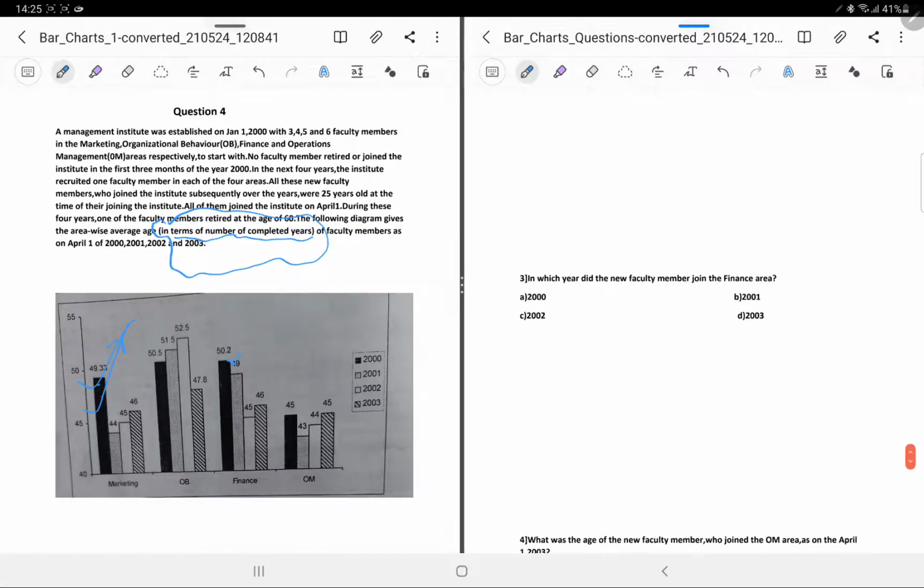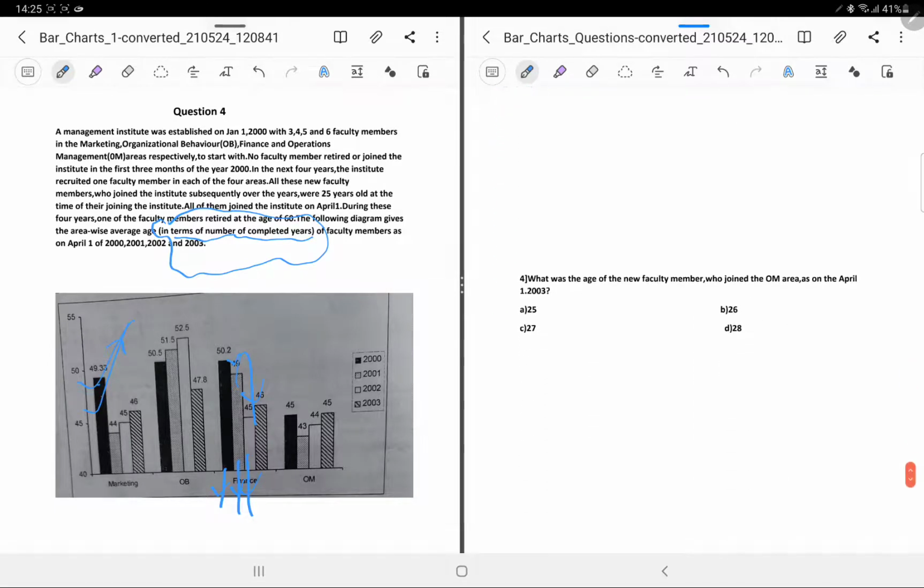Okay. Now let's see this. In which year did the new faculty member join the finance area? Obviously, see this. This is also very important. Once you get the concept, it is very easy. So obviously he joined the institute in, see this is 2000, this is 2001, this is 2002. So he joined in 2002. I've already told you that if there is a sharp drop, it has to be because of the addition of the new faculty member. So 2002 was the answer.